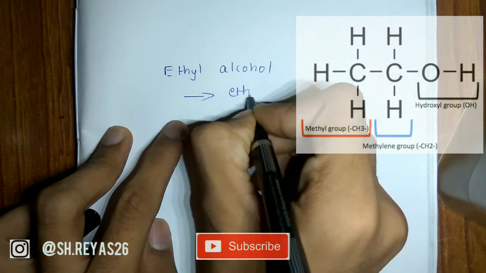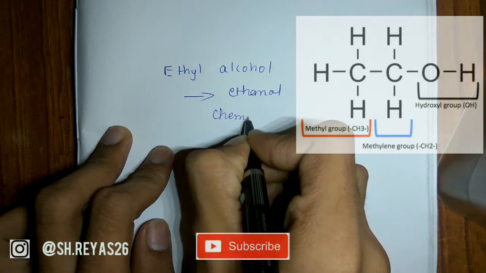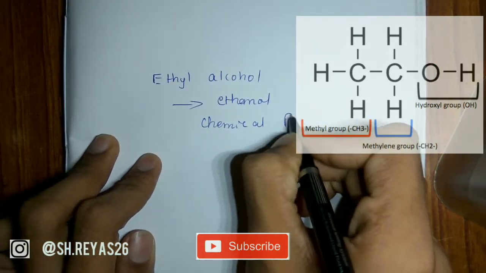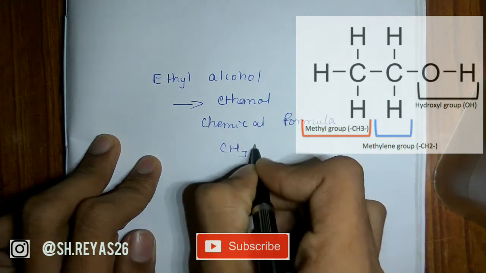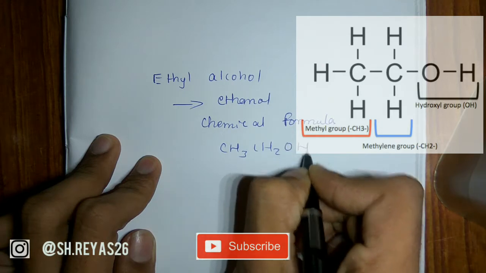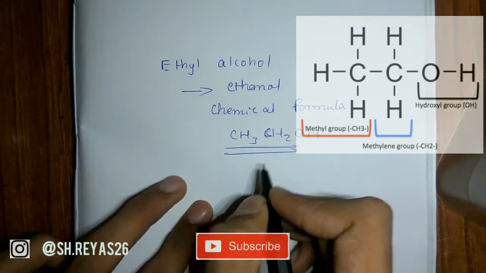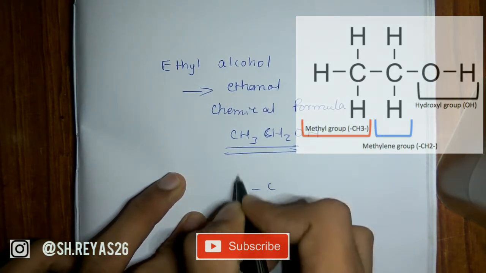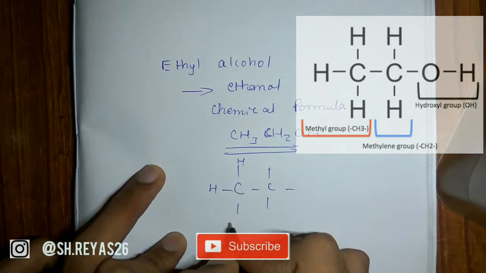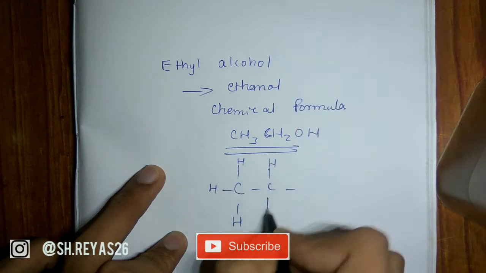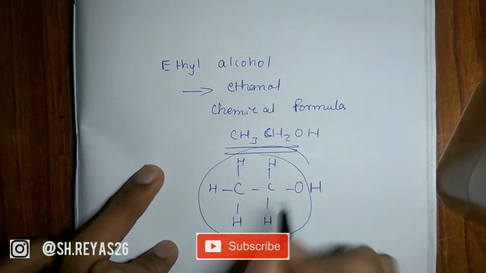You can see that ethanol. If I speak about the molecular formula, it is CH3CH2OH. You can see that CH3 CH2 OH. And if I speak about the structural formula of ethyl alcohol or ethanol, you can check it on the screen. It's just simple. There are 6 hydrogen, 2 carbon and 1 alcohol bond, that OH. So it leads to ethanol.